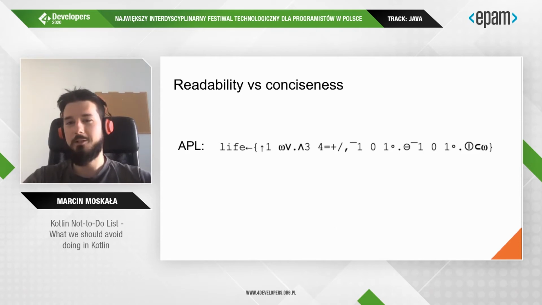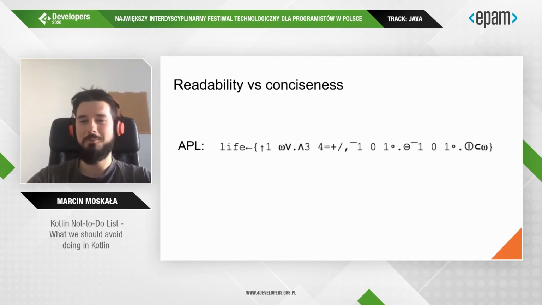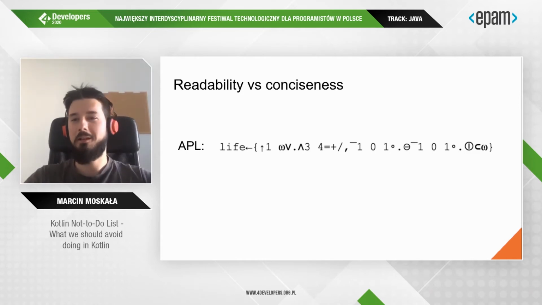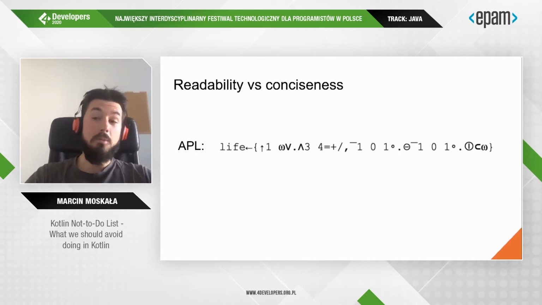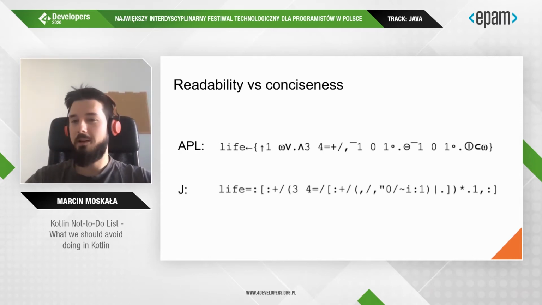So your first reaction is probably, wow, that is short. And the second one is probably to look at your keyboard and think, hey, I do not have most of those characters on my keyboard. So if you like APL, you probably will spend some time on the character map on Windows, or copy pasting those characters from the internet. There are more such languages like J. They are very concise. They are victors in code golf challenges, but they are not readable at all.